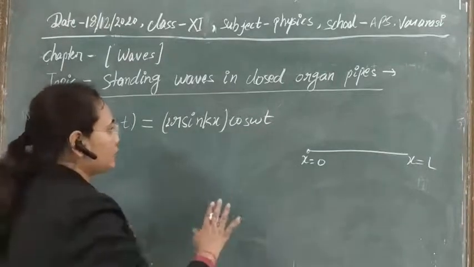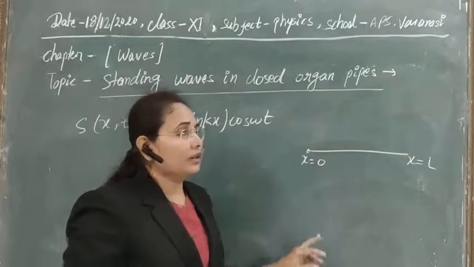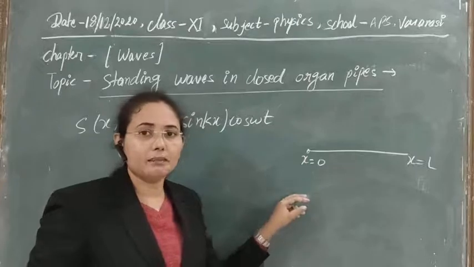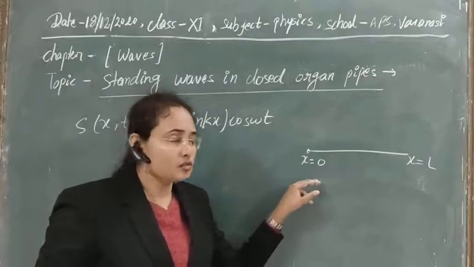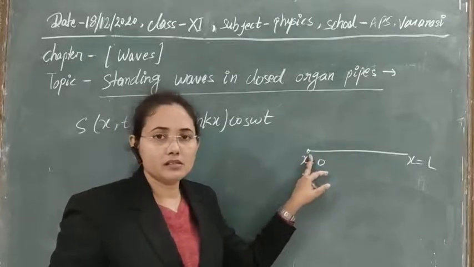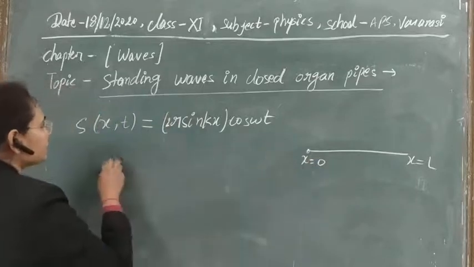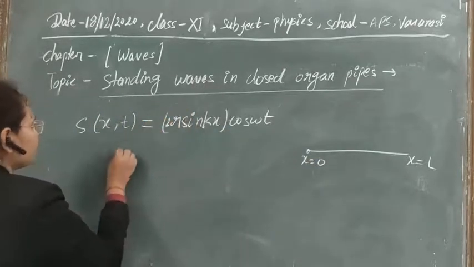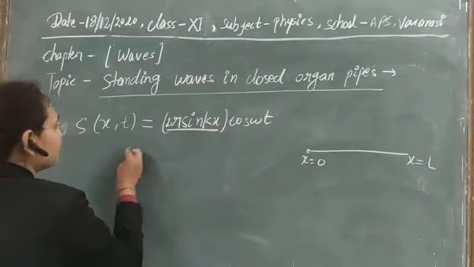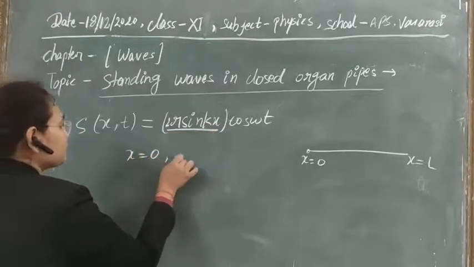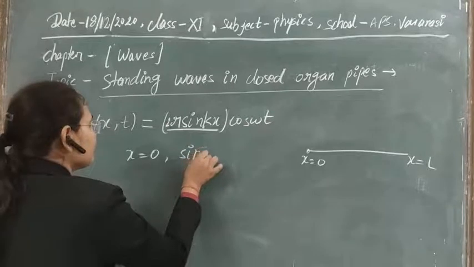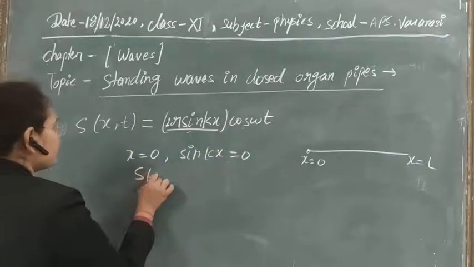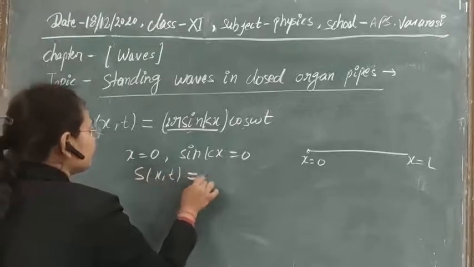Now, at one end, where reflection is taking place, the particles will definitely be at rest, so the displacement should be 0. At x equal to 0, the amplitude of the wave, sin kx, will be 0, and so the displacement will be 0.